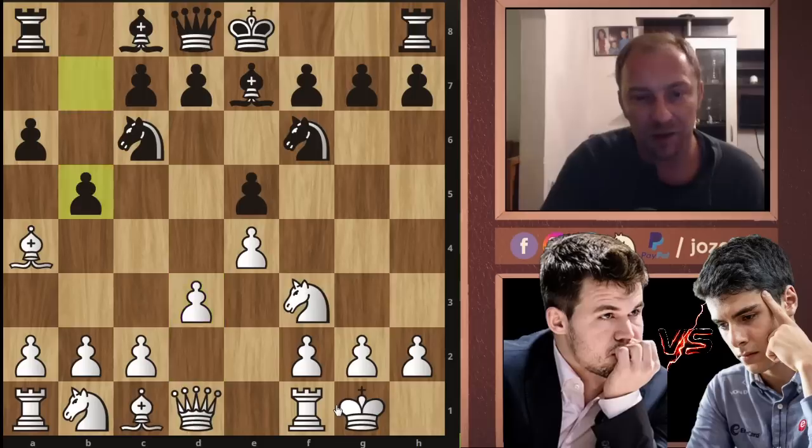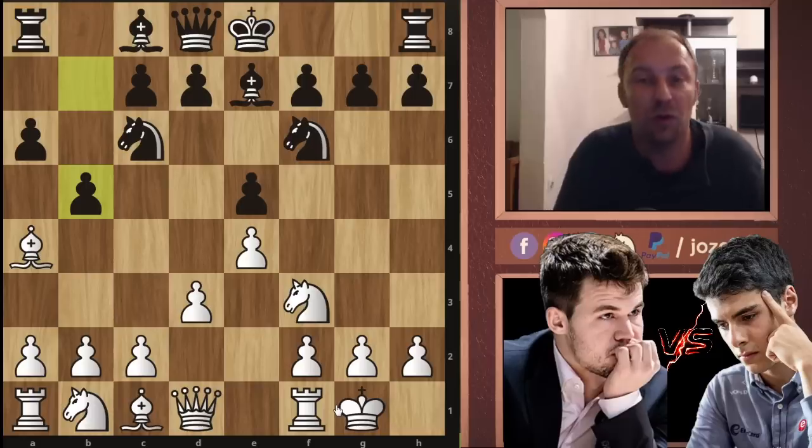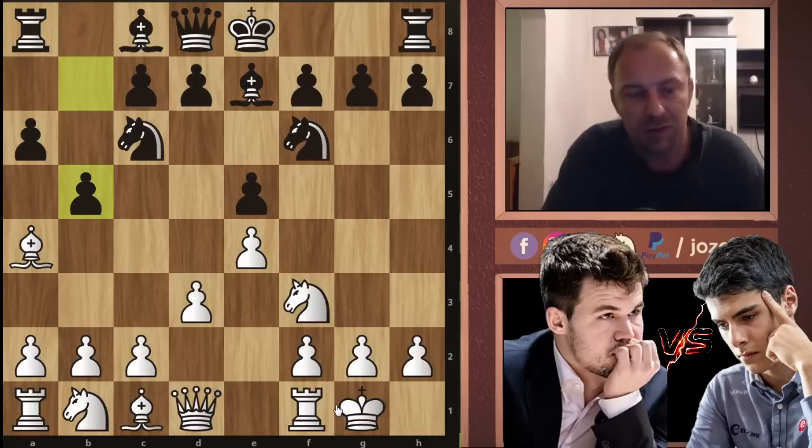In the game, Aryan Tari played b5, still common in theory, and that's the reason I always like to avoid the Ruy Lopez from white's or black's perspective, because there's simply too much book theory in the Ruy Lopez. I mentioned that many times before, you can really meet lines in which you're maybe at move 30 and it's still common theory of the Ruy Lopez. So that's why I really like to avoid it, because it's sometimes too theoretical. So that's why this game is also incredible play by Magnus.